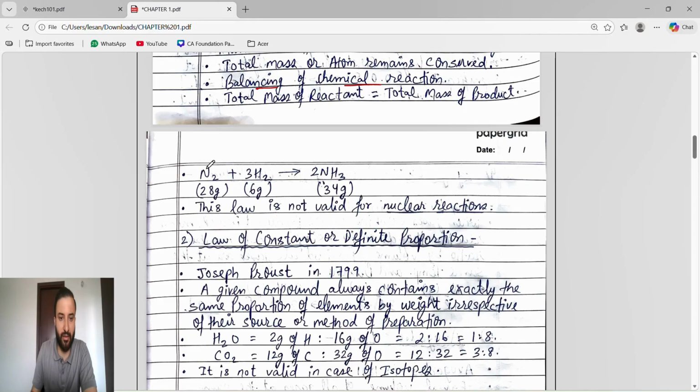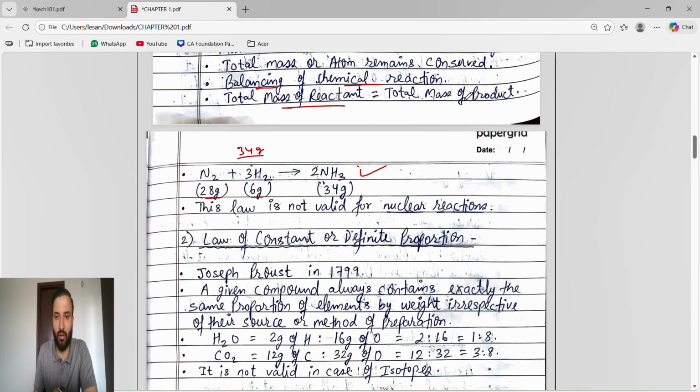Like this: N2 + 3H2 gives 2NH3. First of all, we have to see whether this chemical reaction is balanced or not. If it is not balanced, it will not follow the law of conservation of mass. Only if it is balanced will it follow the law. So N2, we have 2 N, and 3 H2 gives 6 hydrogen, and 2 NH3 also has 2 N and 6 hydrogen. So yes, this is balanced. So see, mass of reactants. Mass of reactants means N2. What is the atomic mass of nitrogen? 14. N2 means 14 times 2, 28 gram. And what is the atomic mass of hydrogen? 1. Here there are 6 hydrogen, so 6. So 28 plus 6, the mass of reactants is 34 gram.